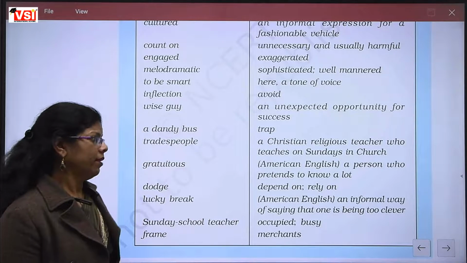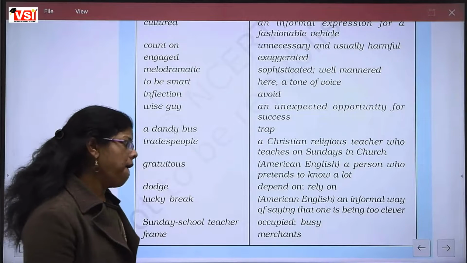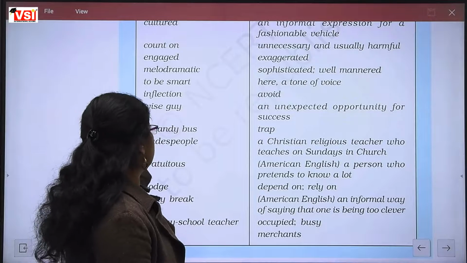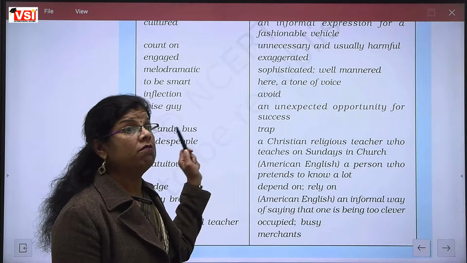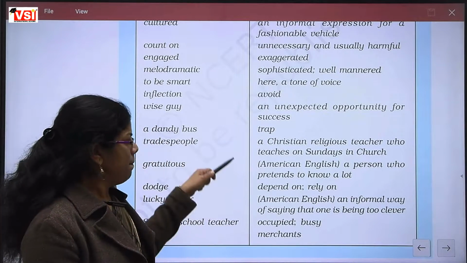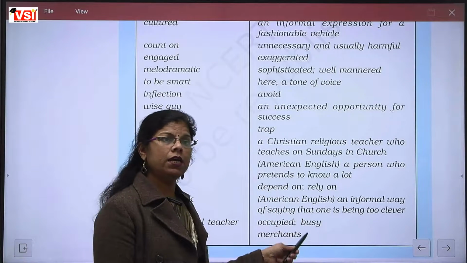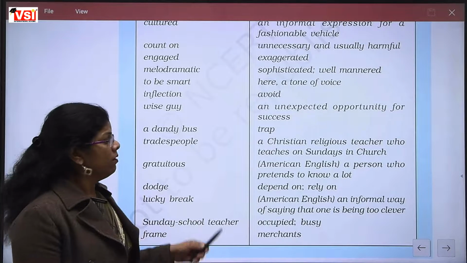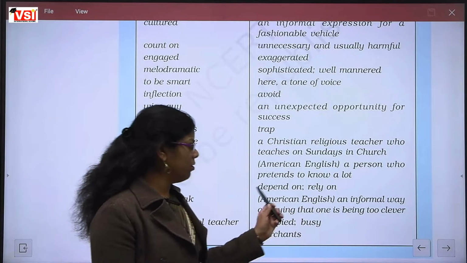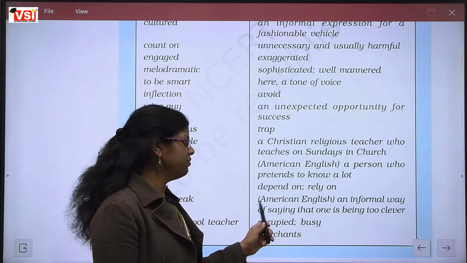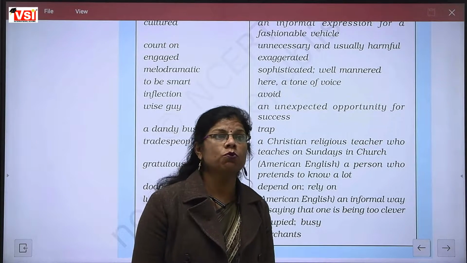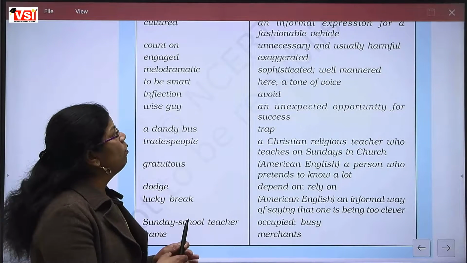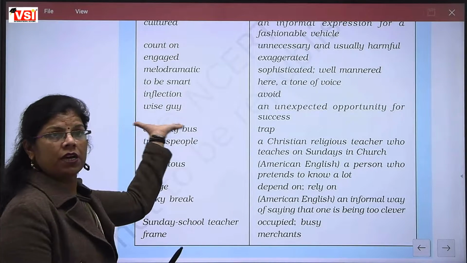Next is wise guy. American English. An informal way of saying that one is being too clever. However, the meaning of the word wise is intelligent person. But according to American English, because this chapter contains American English, an informal way of saying that one is being too clever, means the person that is very clever, very cunning, for that person we are using wise guy here.